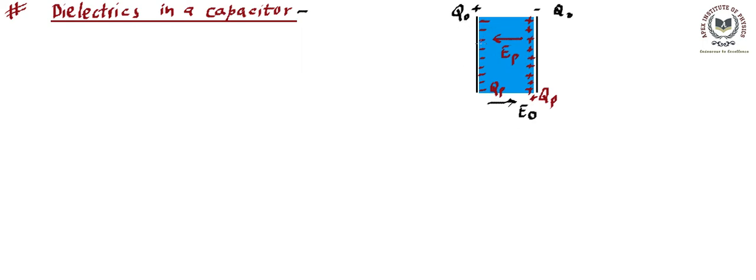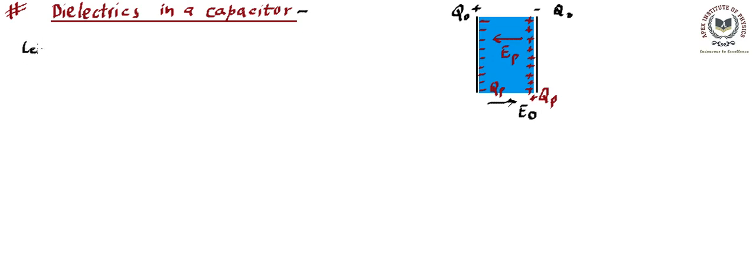Now if we talk about what exactly the net field inside the material or inside the capacitor is, that net field will count the original field, which is because of the original charges, and the polarized field, which is coming because of polarized charges. Making sense? So can we say the net field is going to be the sum of these two fields existing simultaneously inside. So here we can write: if we have inserted a dielectric inside a parallel plate capacitor, and the capacitor had initial charge Q naught, then there are going to be some polarized charges, and these polarized charges are going to create a polarized field, right?